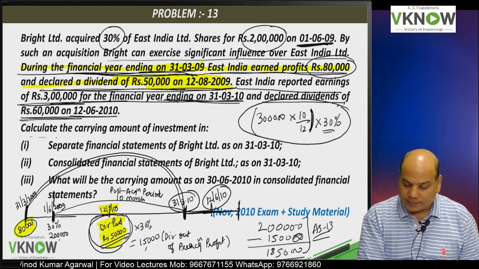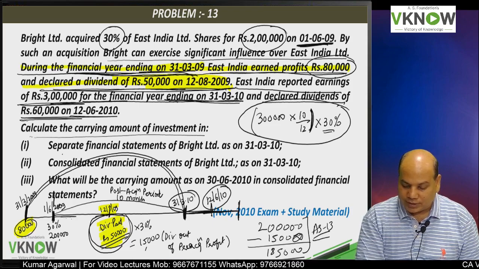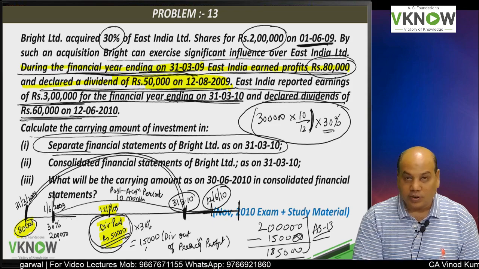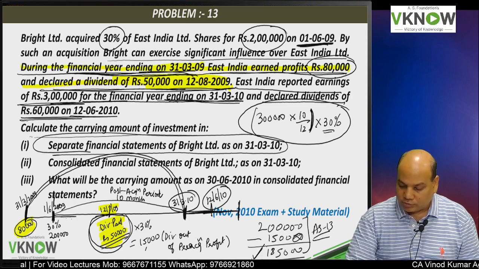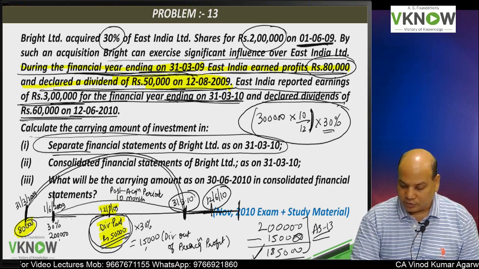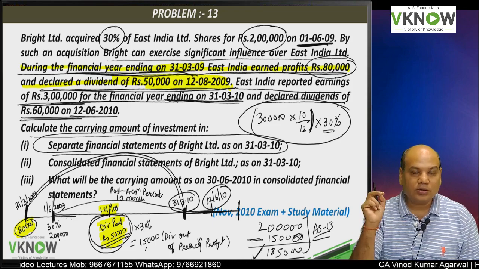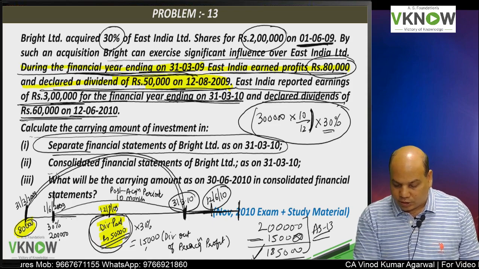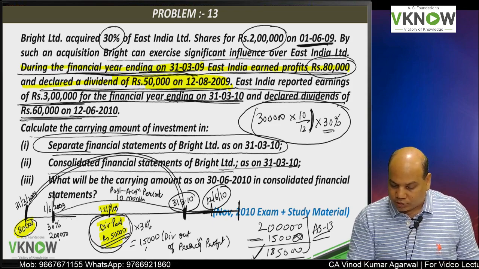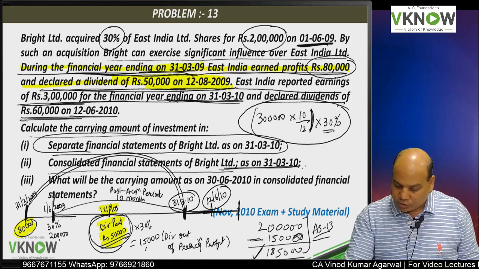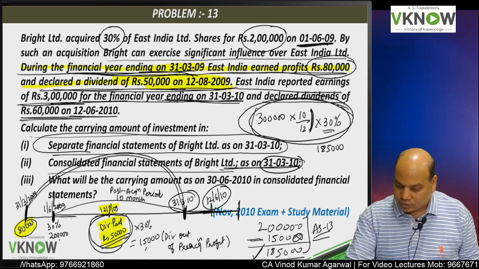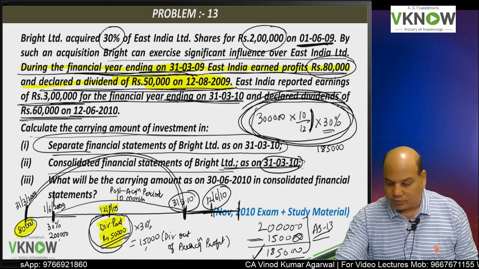Question is, compute the carrying amount of investment in separate financial statement of Bright Limited on 31st March 10. The answer is 1,85,000. We are going to deduct pre-acquisition dividend. Second question, consolidated balance sheet on 31st March 10. In consolidated balance sheet, I will start with 1,85,000, add share in profit.